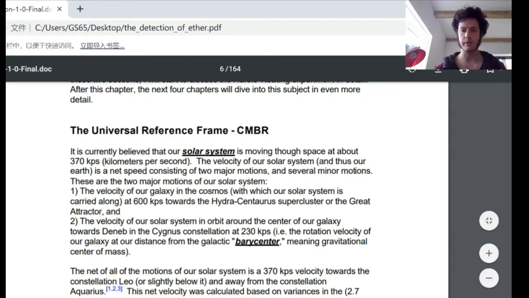The velocity of our solar system and thus our Earth is a net speed consisting of 2 major motions and several minor motions. These are the two major motions of our solar system.